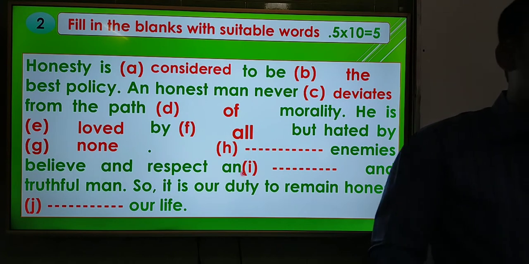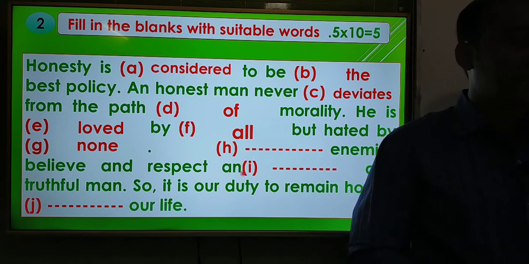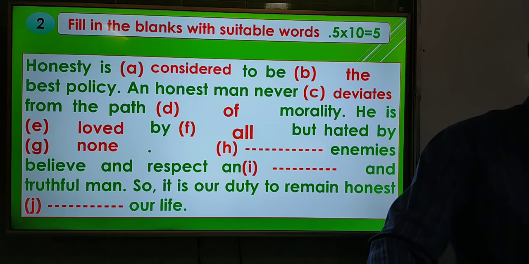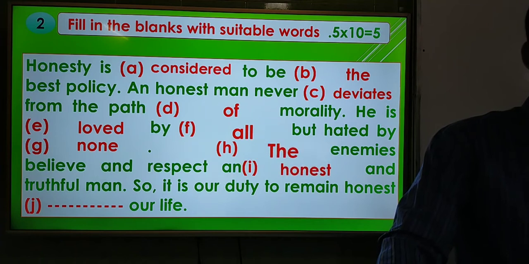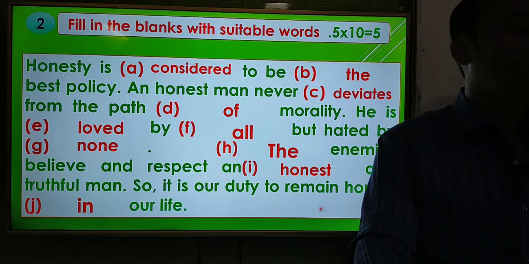And now question number A is dash enemies believe. Even enemies believe and respect an honest and truthful man. So it is our duty to remain honest dash our life. So here the answer will be in. So it is our duty to remain honest in our life.